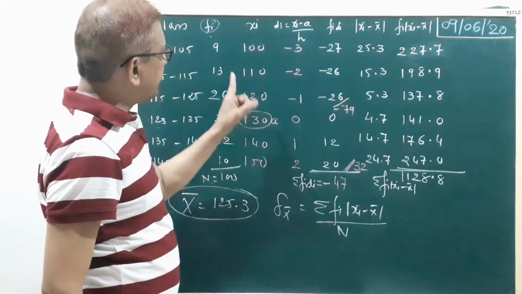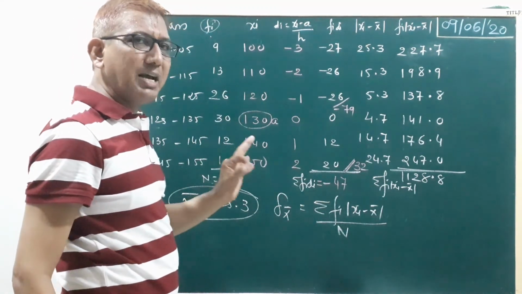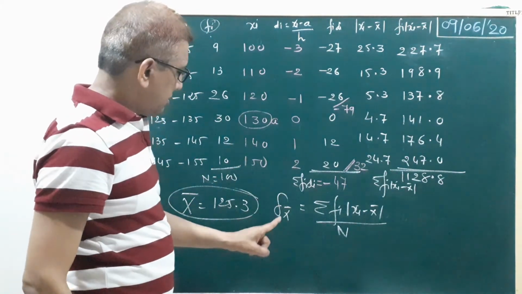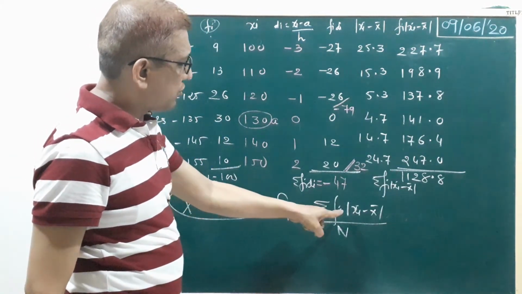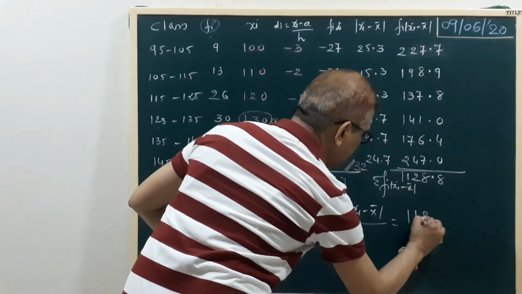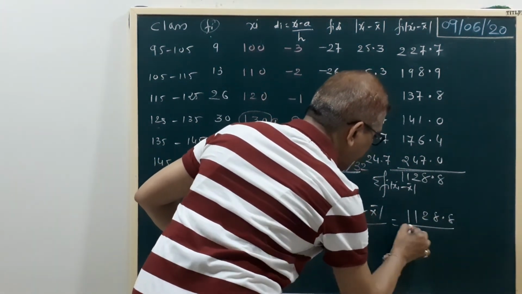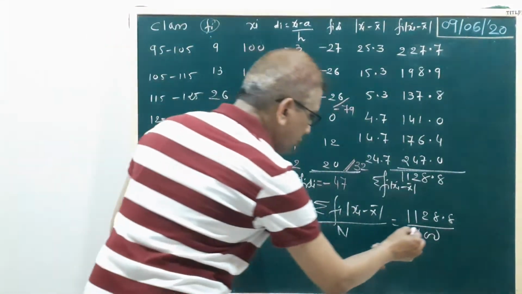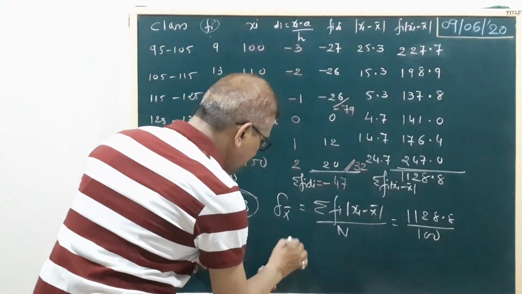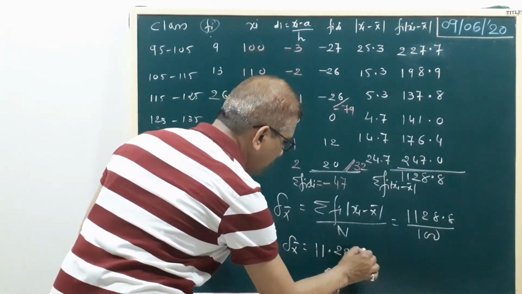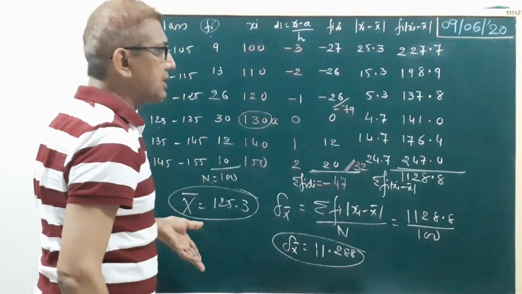Clear? Here we write the mean by another method, step deviation, and the next step will be common in both the sums. So delta x bar equals sigma fi modulus xi minus x bar upon n. Here we write 1128.8 divided by capital N equal to 100. Right? So here the decimal moves 2 places. So delta x bar, our final answer, 11.288. This is our final answer.